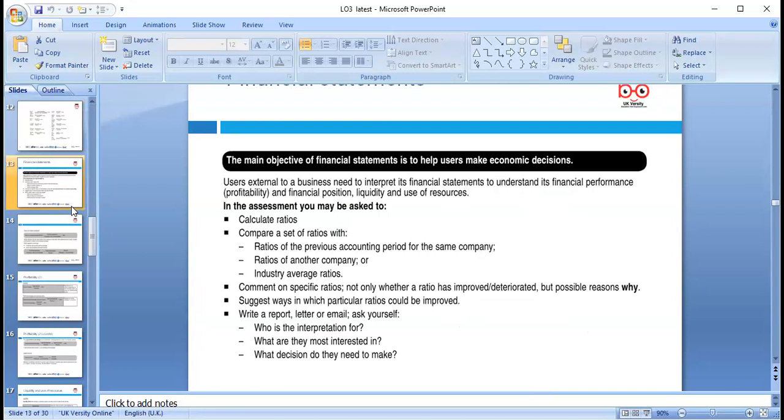We can calculate ratios for the current period and the previous period. It is always good to compare at least two years. We can also compare with the industry averages. These ratios can vary from one sector to another, industry to industry. So we can make various economic decisions.